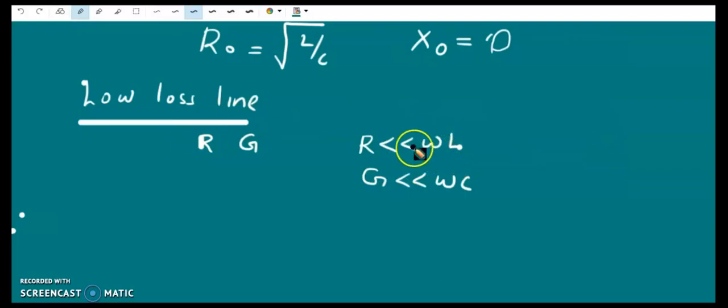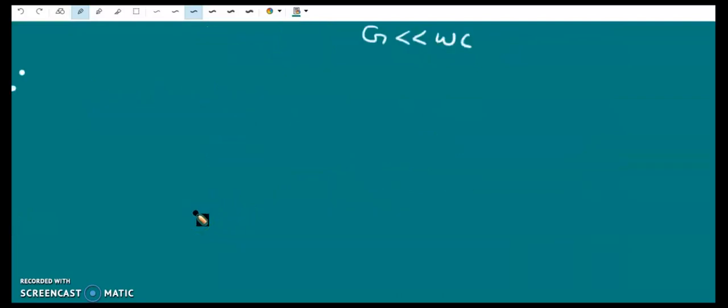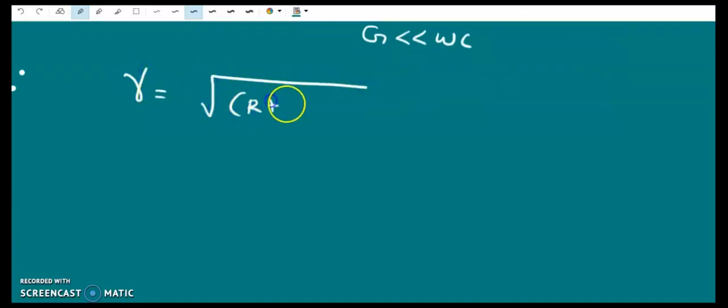When omega is high, omega L will be definitely greater than R. So these are satisfied at high frequencies generally. So now the propagation constant is root of (R plus j omega L) into (G plus j omega C).